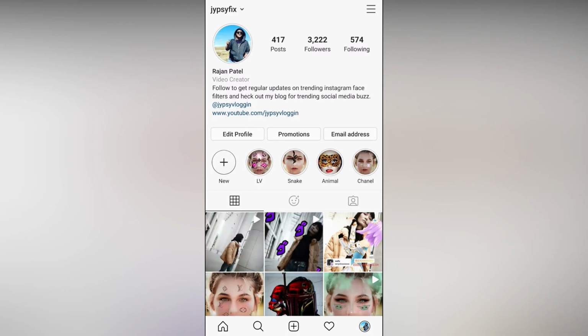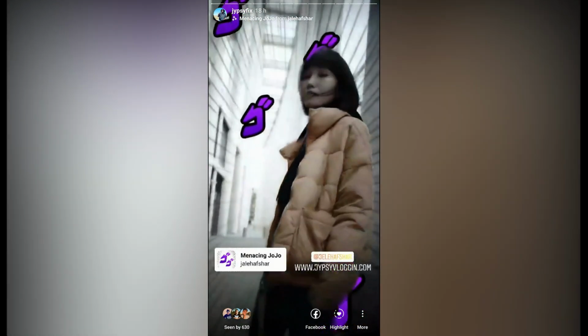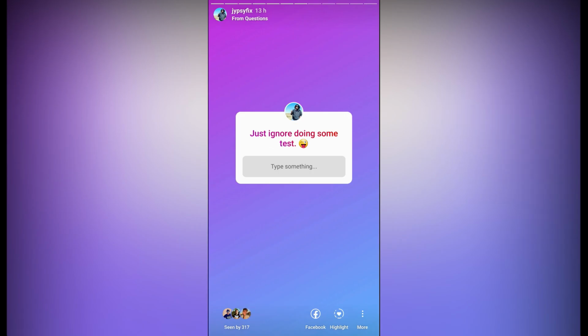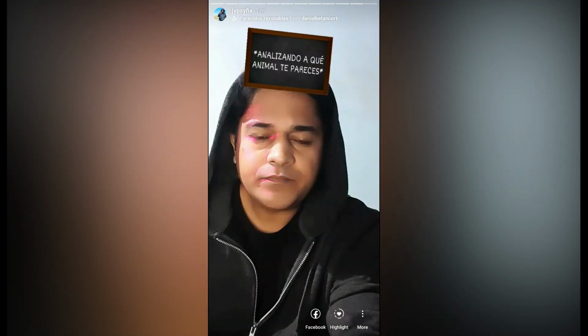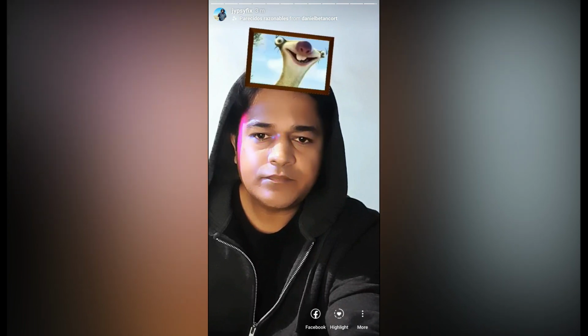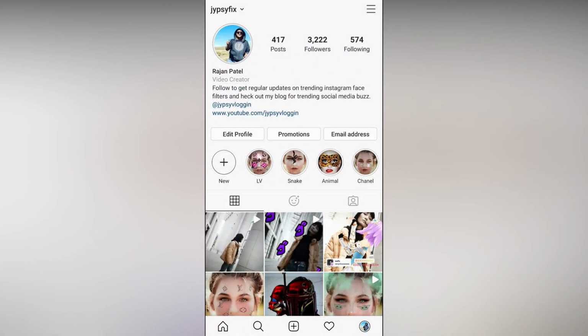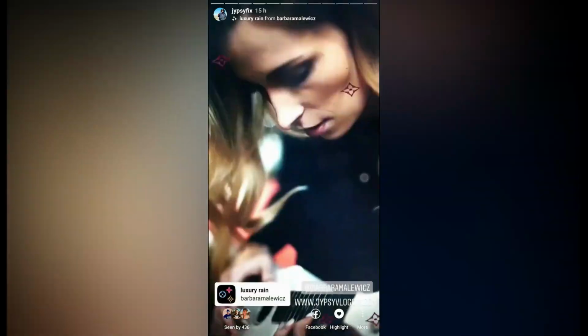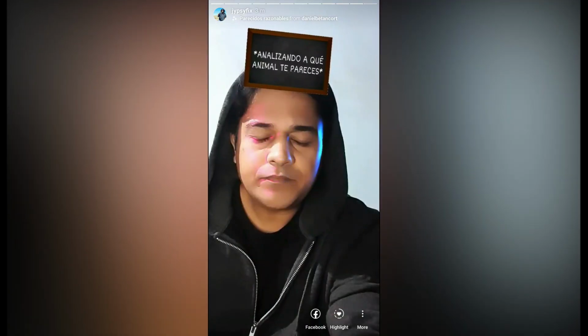Hello guys, what's up? So in this video I'm going to show you how you can find the "analyze which animal you look like" filter on Instagram. This filter is now on my highlight and this is the filter. When you record a video, it will analyze and will show you a picture of an animal. It's just random and it's a popular filter now.